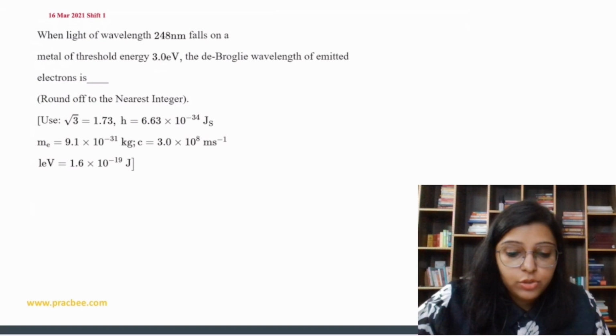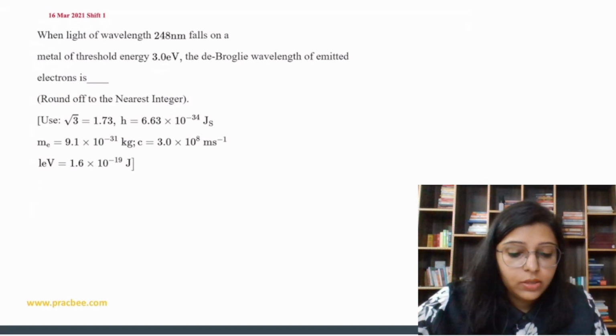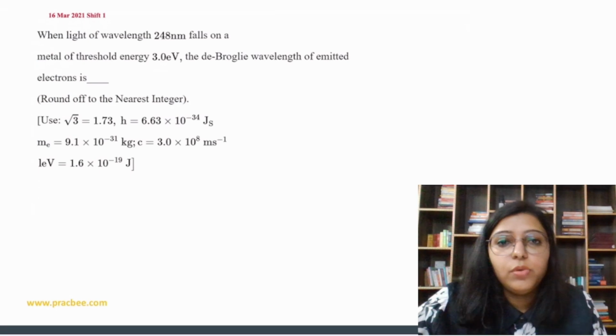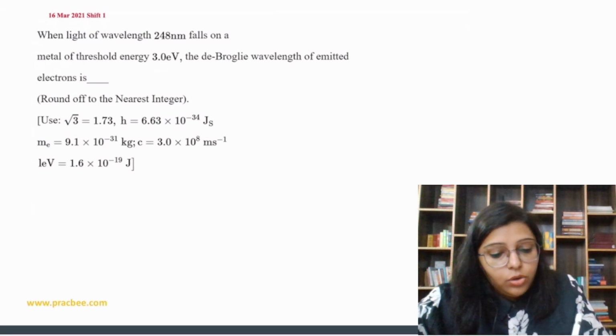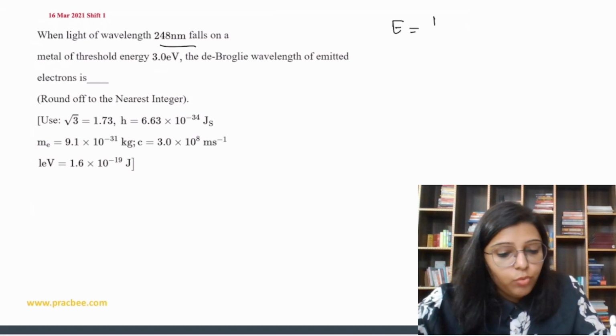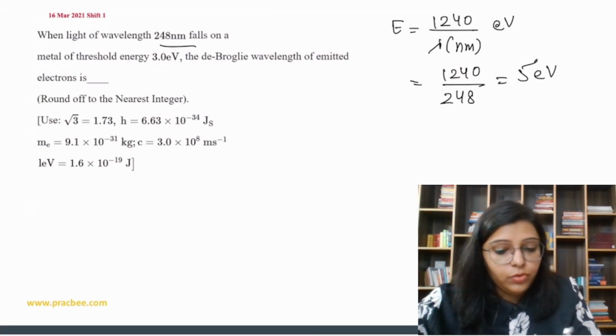Okay. Now let's do the next question. It says, when a light of wavelength 248 nanometer falls on a metal of threshold energy 3 electron volt, then the de Broglie wavelength of the emitted electron is. So how to solve? See, total energy is 1240 upon lambda in nanometer. Then we can find the energy in electron volt. So this is 1240 upon 248. On solving this, we get 5 electron volt.